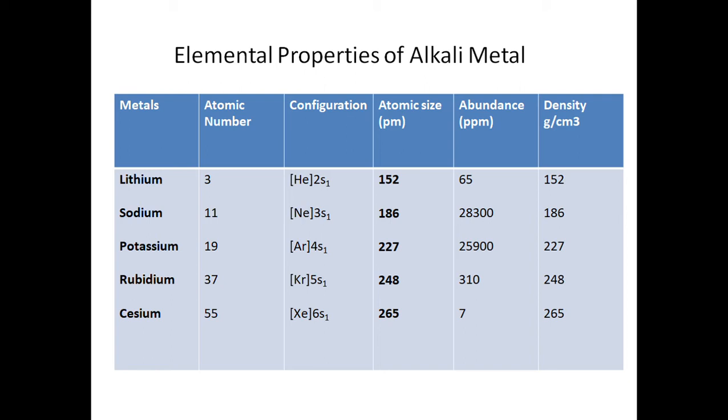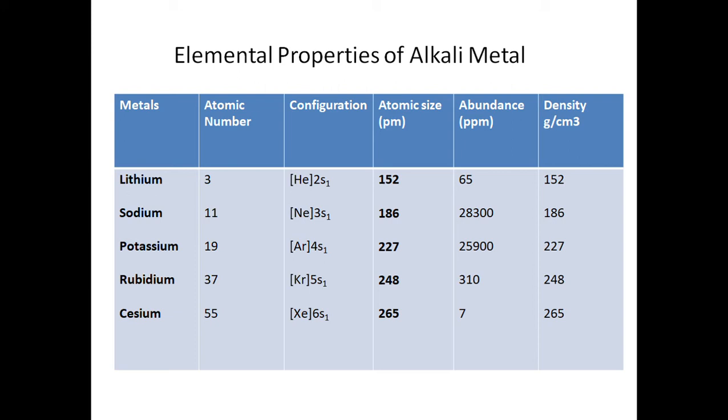Potassium has atomic number 19 with argon configuration and 4s1 as the outermost shell. Rubidium has 37, with krypton configuration and outermost 5s1. Cesium has atomic number 55 with xenon inner configuration and outermost 6s1. Thus all the alkali metals have one electron in the outermost shell.